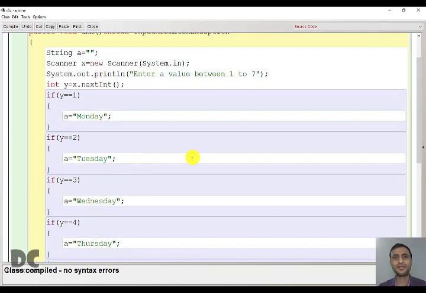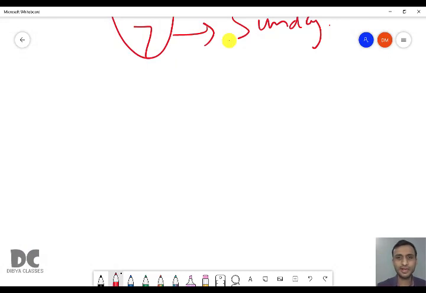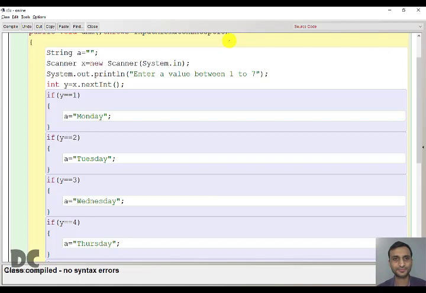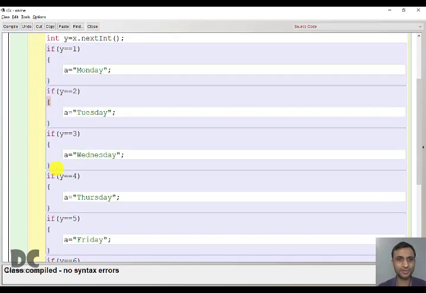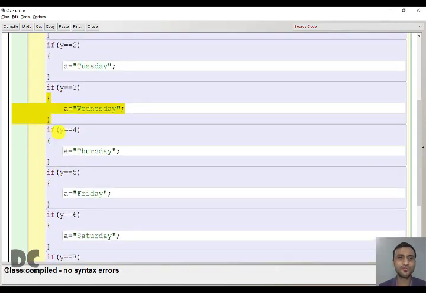So now let us run this program manually. For example, the user enters in y the value 4. So y is now 4. So y equal to 1, that is 4 equal to 1, false. So this will not get executed. Then again 4 equal to 2, no. It will not get executed. 4 equal to 3, no, this will not get executed. 4 equal to 4, yes, so this will get executed.